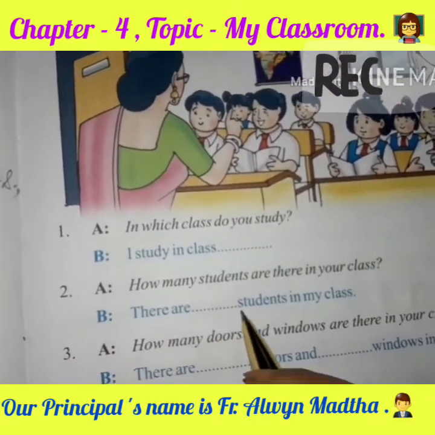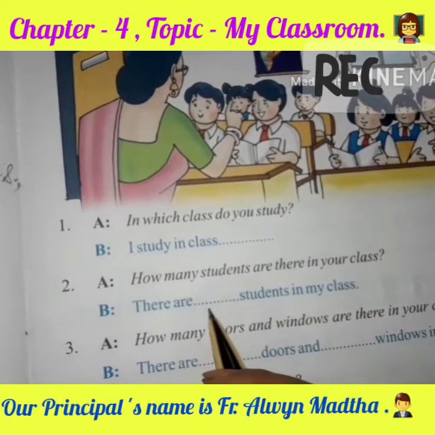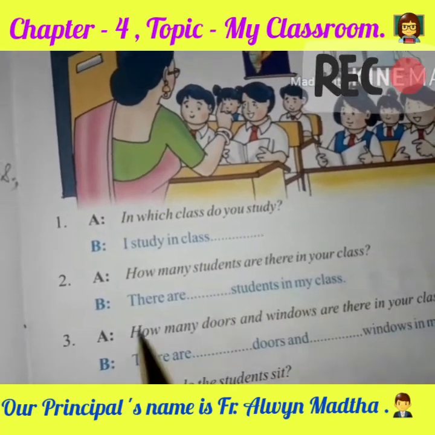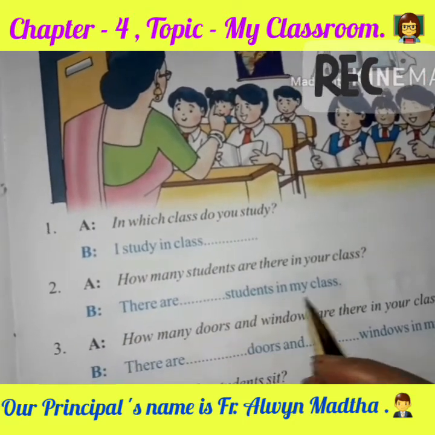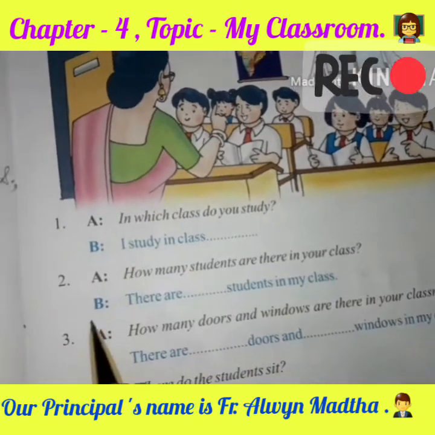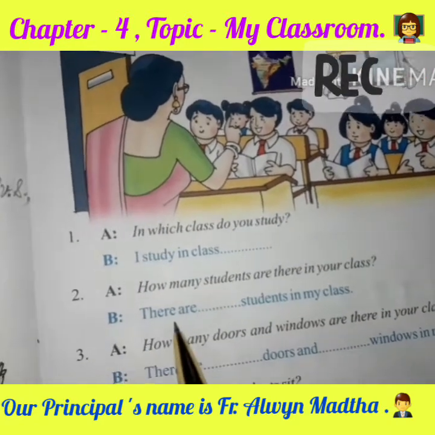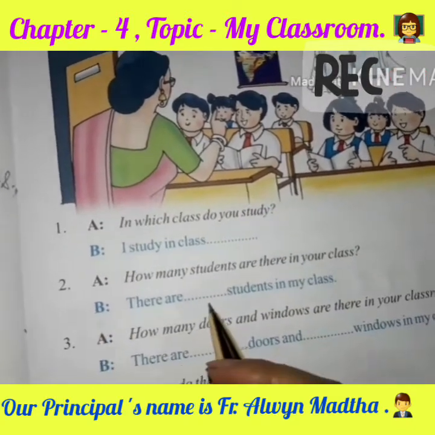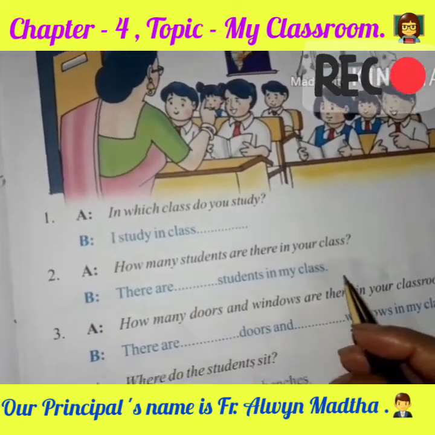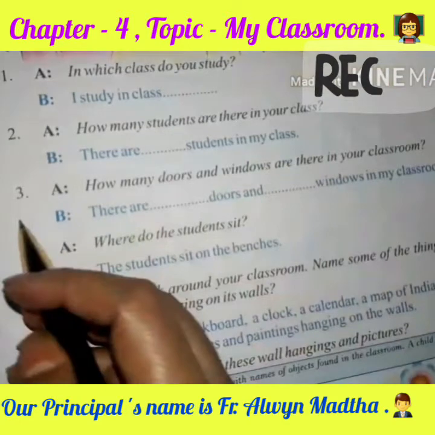Students of KGA will say there are 45 students in my class, and KGBA students, you will say there are 44 students in my class. Now KGC students, you will say there are 45 students in my class. Children, class strength can be changed in future because of new admissions.